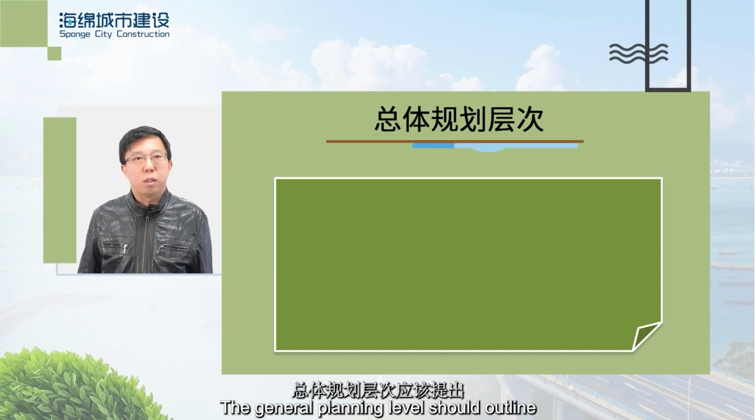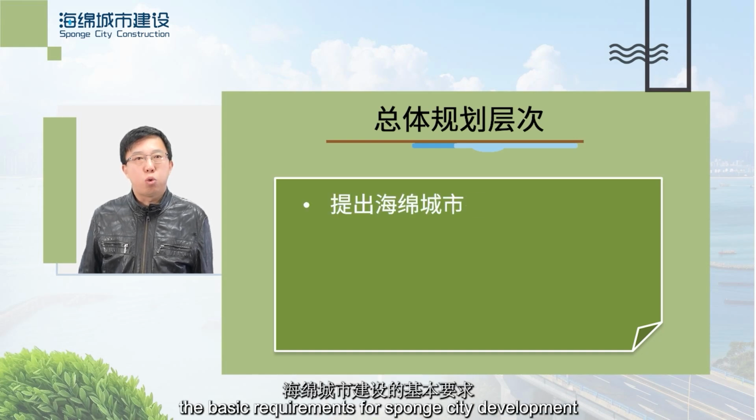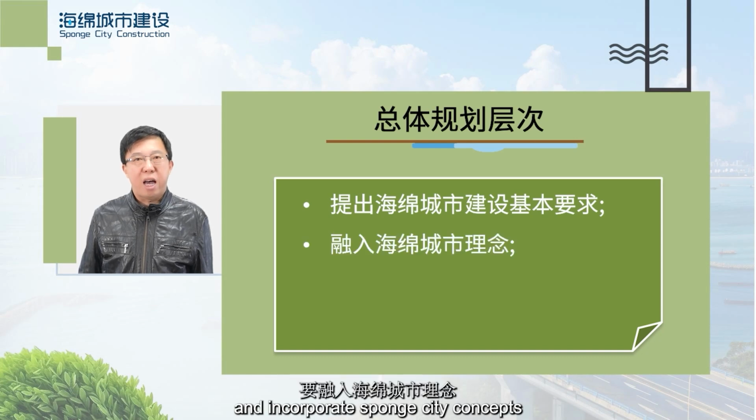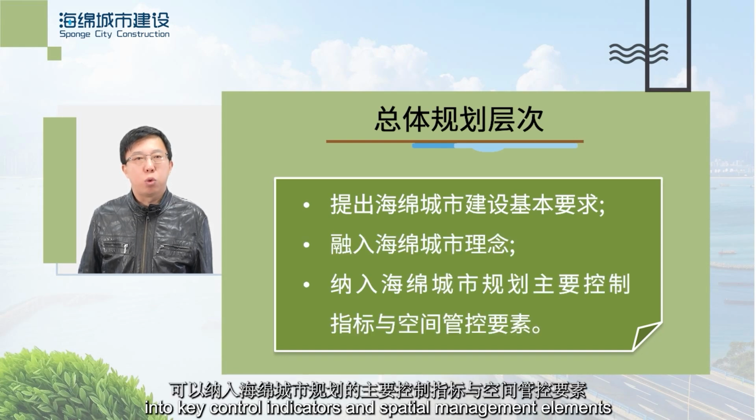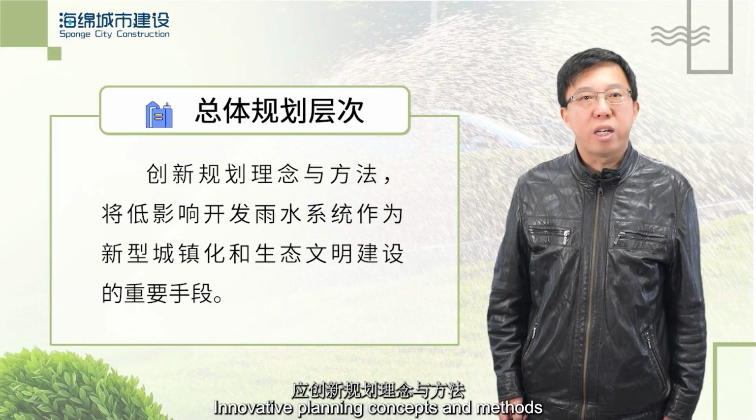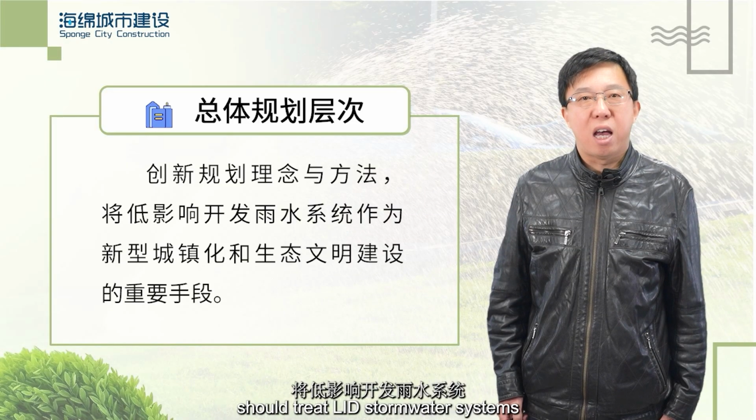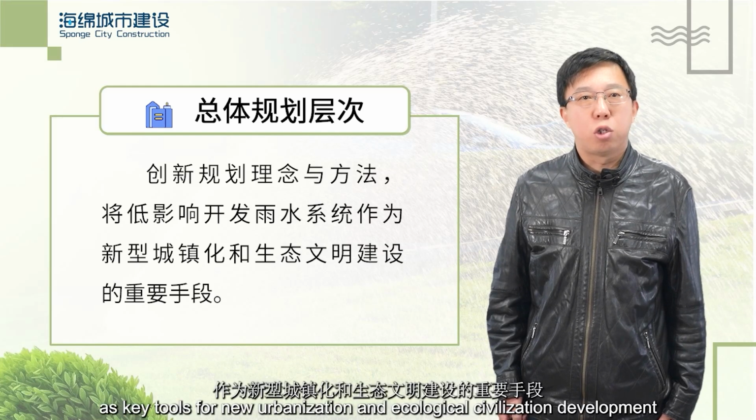The general planning level should outline the basic requirements for sponge city development and incorporate sponge city concepts into key control indicators and spatial management elements. Innovative planning concepts and methods should treat LID stormwater systems as key tools for new urbanization and ecological civilization development.